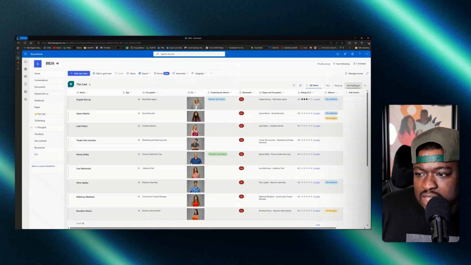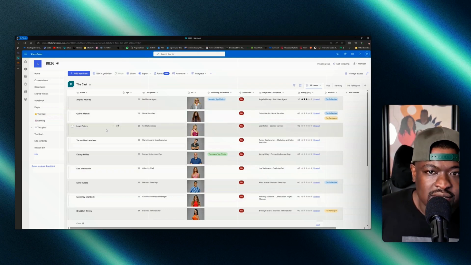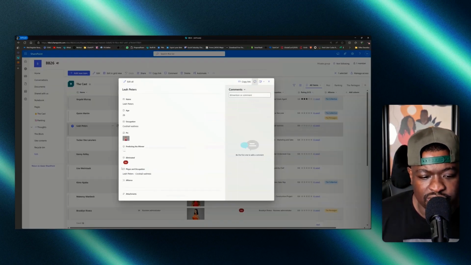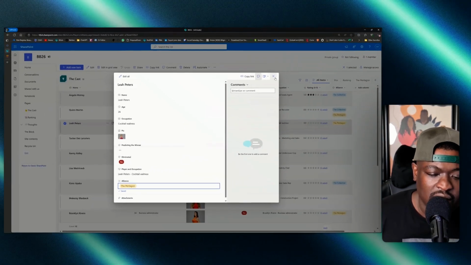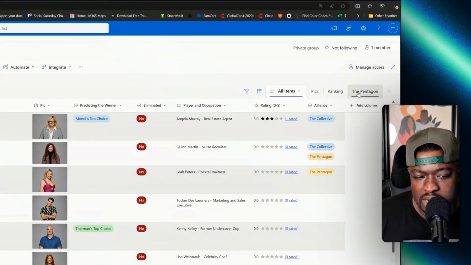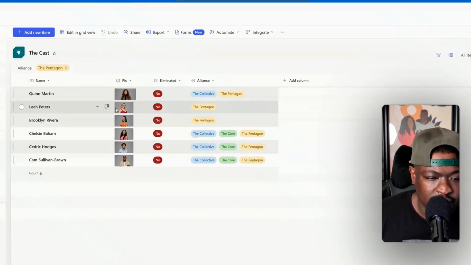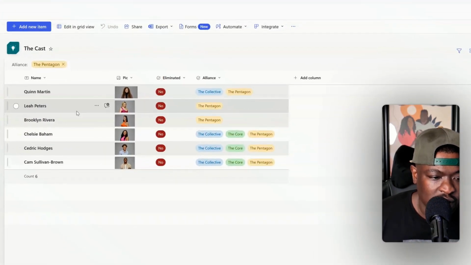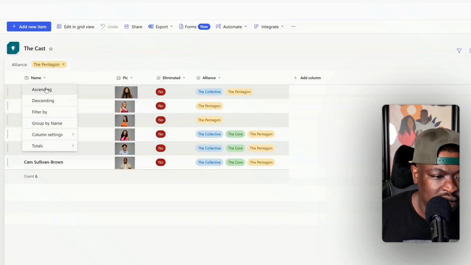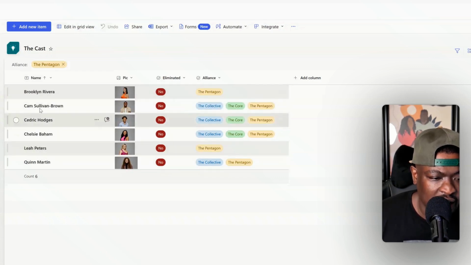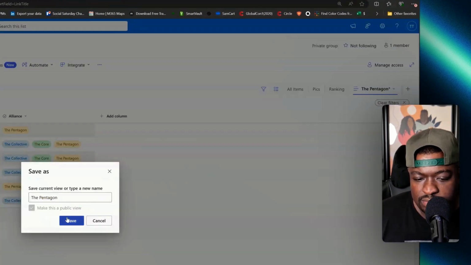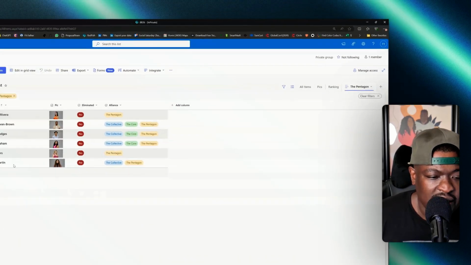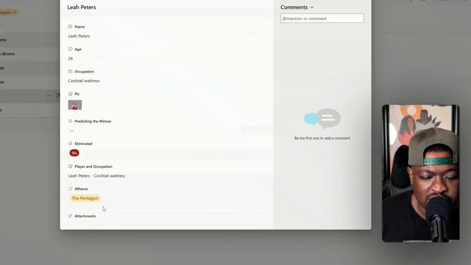The other thing is that if someone gets added to Pentagon, they just show up in that view. So let's just say I edited Leah by herself and I said that her alliance was the Pentagon. She's in there now, right? And then I close that and I jump over to the Pentagon. Then see, she's here now, right here, second person. Now, one thing I don't like about this view is I'm going to make it ascending so that when I get here, I can see these names easily. And then I'll save this because I just changed something about the view. And I also remove Leah from here because she doesn't really belong here.